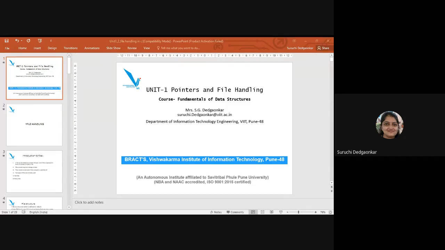So what is expected is that your input data must be stored permanently in files. Okay, in the storage, your data should be there permanently, and that should be fetched. Your program must be able to fetch that data from the files directly. Okay, so we should not input all the records every time.